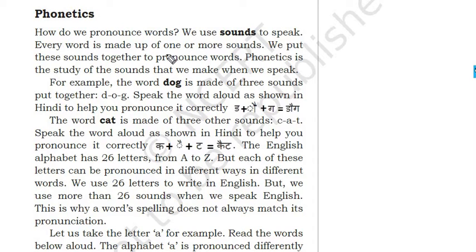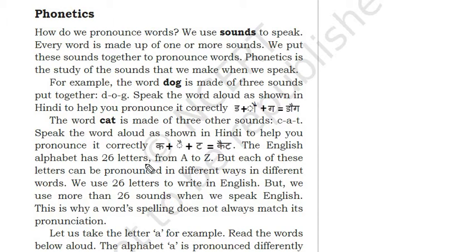So how do you pronounce words? We use sounds to speak. Every word is made up of one or more sounds, right? Phonetics is the study of sounds that we make when we speak. For example, the word dog is made up of 3 sounds put together: D-O-G. Speak the word aloud as shown in Hindi to help you pronounce it correctly. Dog, right? The word cat is also made up of 3 sounds: C-A-T. Speak the word aloud as shown in Hindi.